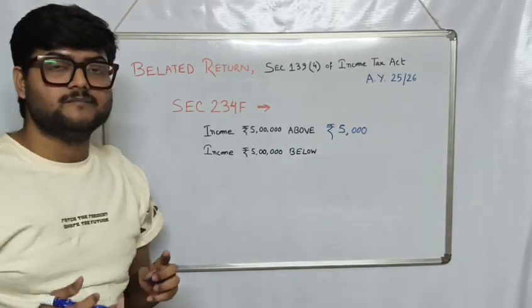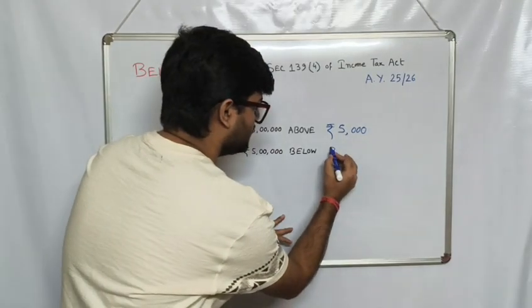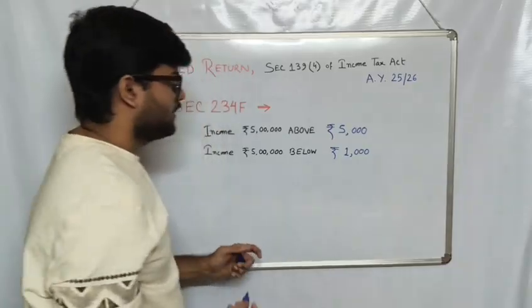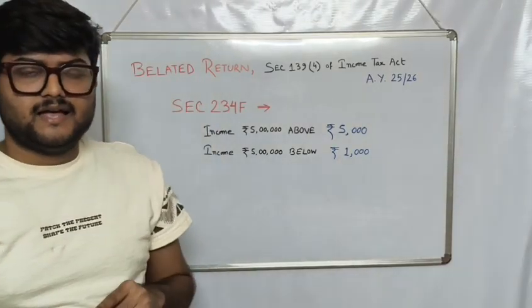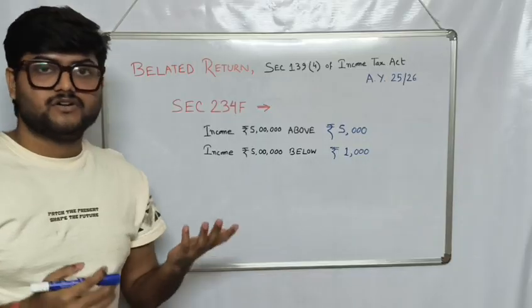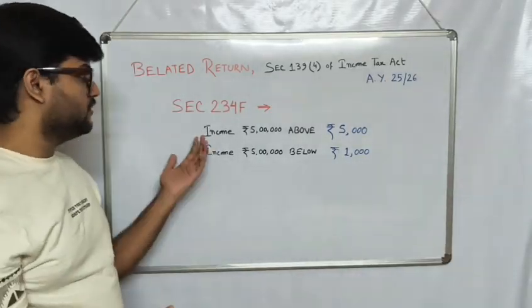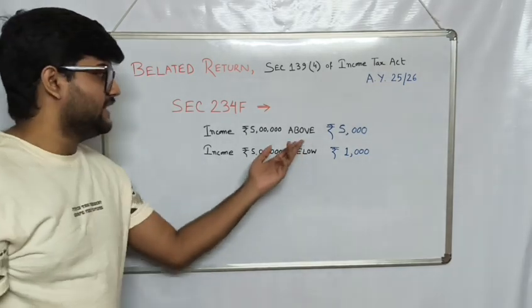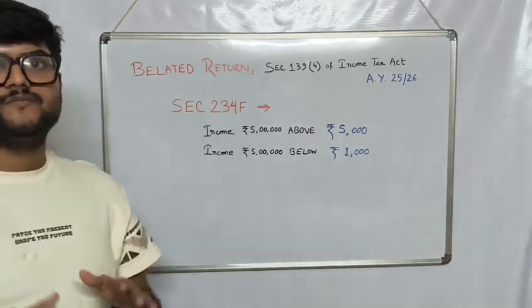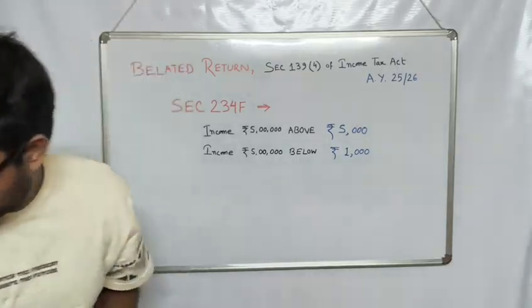And if your income is below 5 lakh rupees, in that case the fine you will pay will be 1,000. So if you are filing a belated return, then the fine for the year will depend on your income. If your income is more than 5 lakh, then that would be rupees 5,000 as a fine, and if your income is less than 5 lakh rupees, that would be rupees 1,000 for the year.